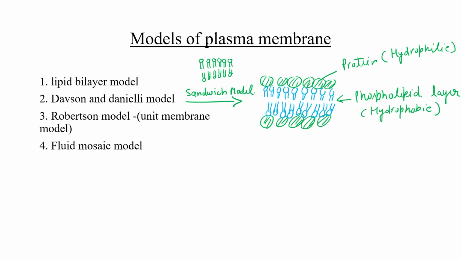But this was also not 100% accepted by the scientists of that time. Finally, the most accepted model is known as the fluid mosaic model, given by Singer and Nicolson in 1970. We will be discussing this model in detail.